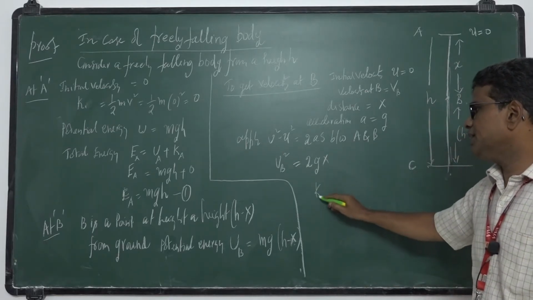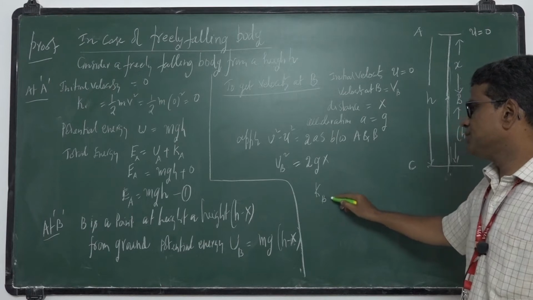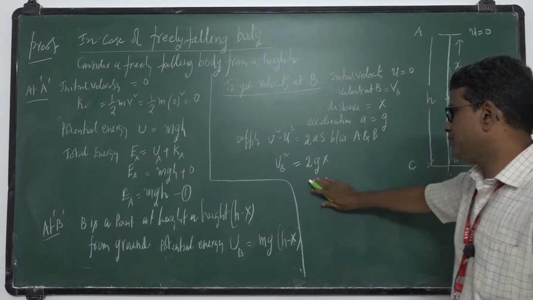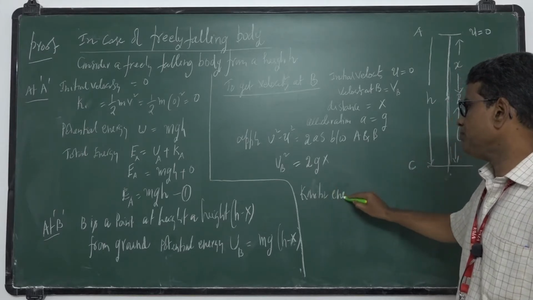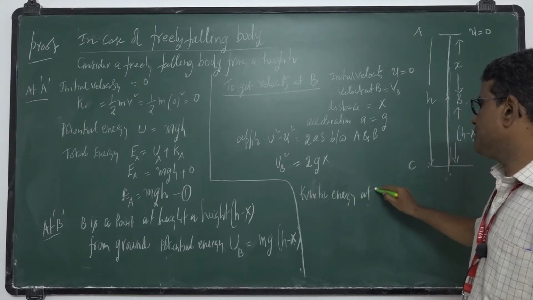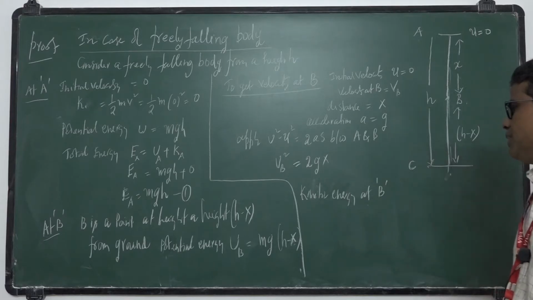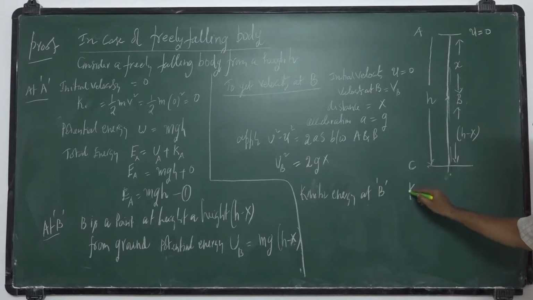I want kinetic energy at B. What is KB, kinetic energy at B? Half m Vb square.